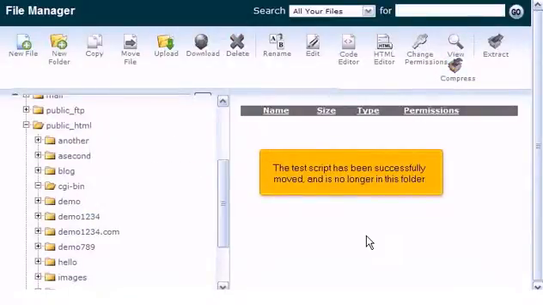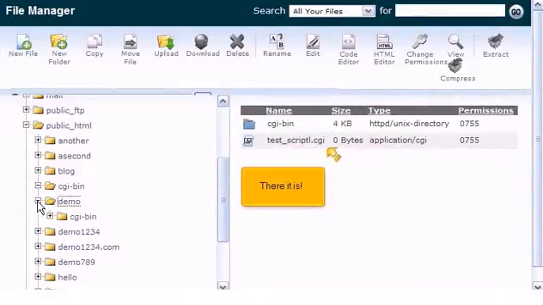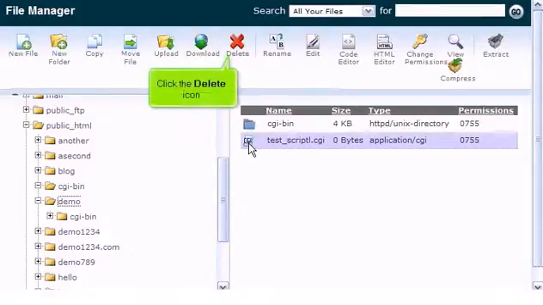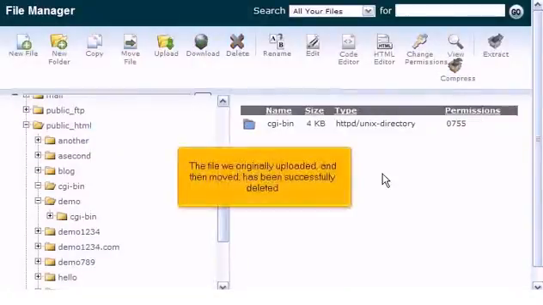The test script has been successfully moved and is no longer in this folder. There it is. Click the Delete icon. The file we originally uploaded and then moved has been successfully deleted.